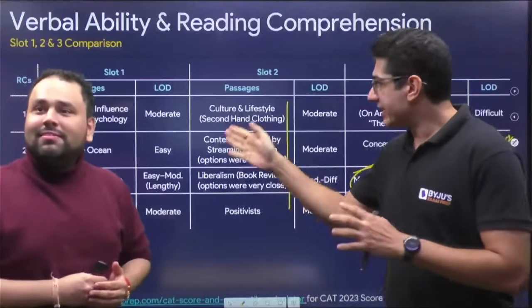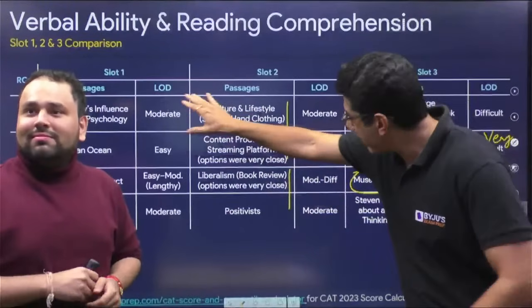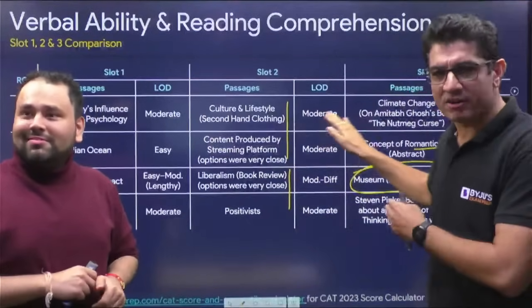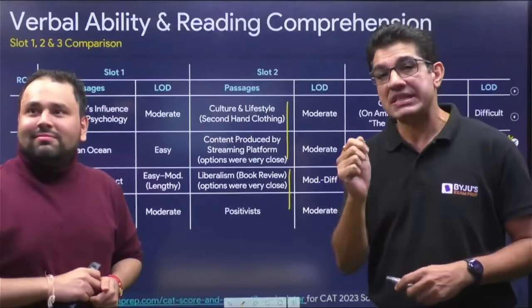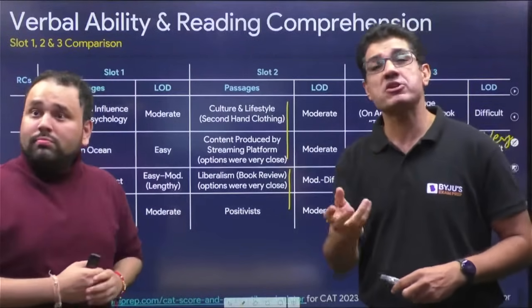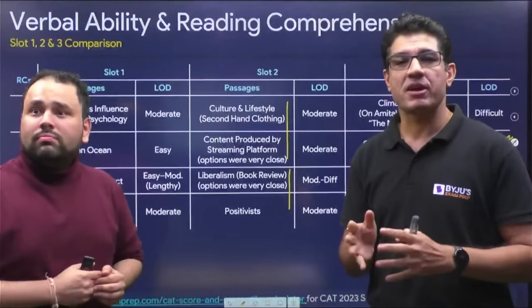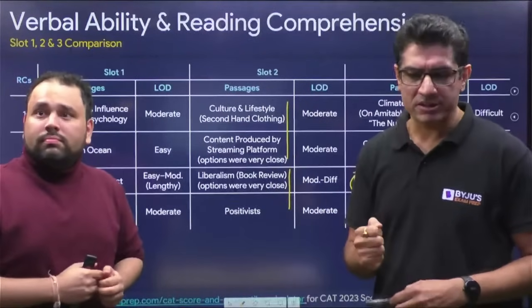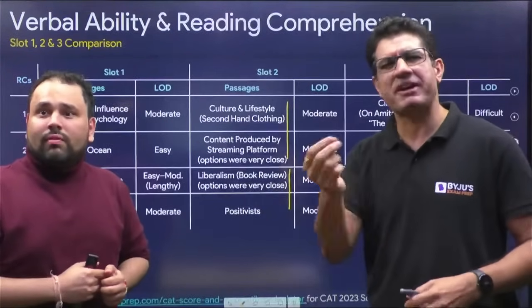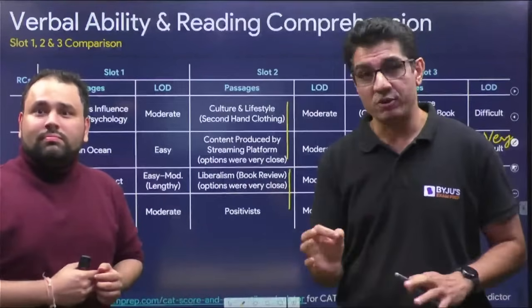Okay, so I think purely if you go by the subject matter, the difficulty level is, in fact, arranged in increasing order of difficulty. And then the other surprise came in the question types itself, or the composition of answer choices. Unlike the last couple of years, this time around, the examiners chose to spend more time creating ambiguous answer choices, and as a result, there are at least five, six questions in every slot where the options were confusing.